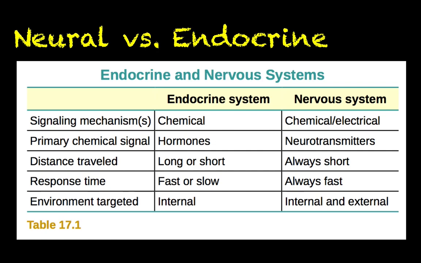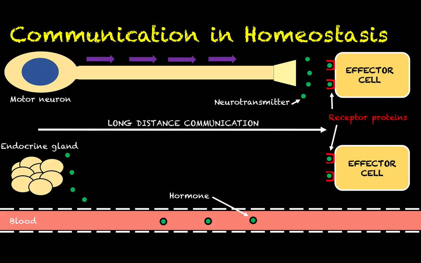Endocrine signaling can occur over a relatively short distance, but usually the hormone will have to travel quite a long way using the bloodstream. The nervous system uses neurotransmitters that don't have to travel very far. If we back up just a second here, you can see that from the axon terminal where that neurotransmitter is released, it doesn't have to go very far to reach its effector cell.